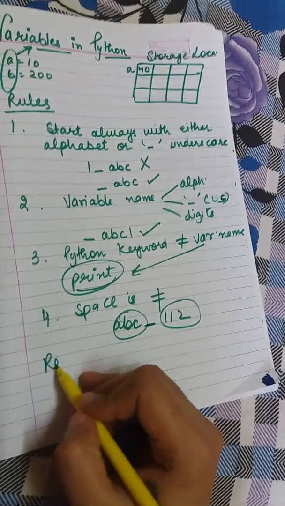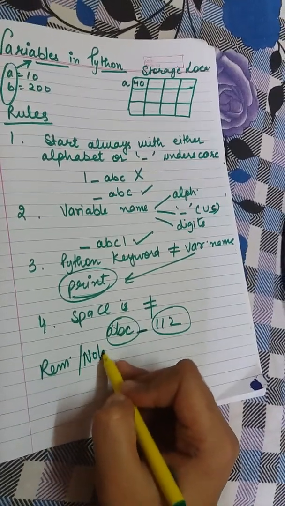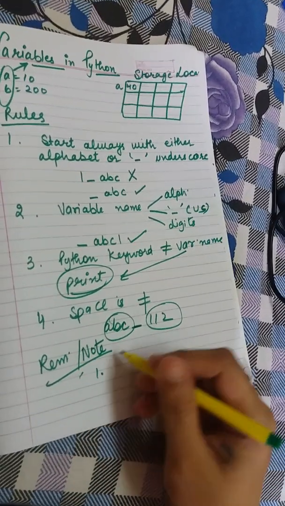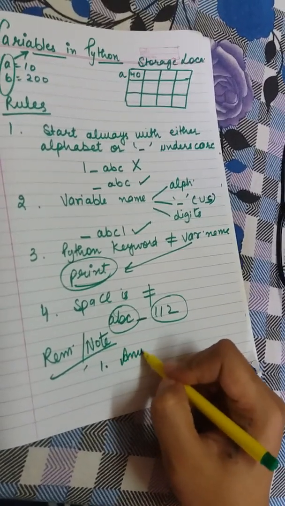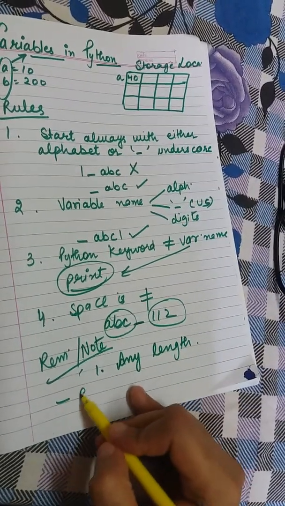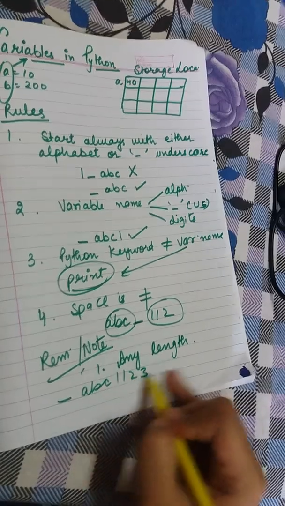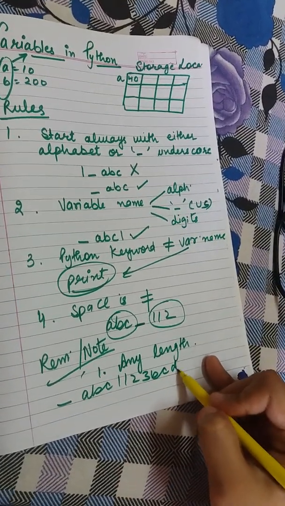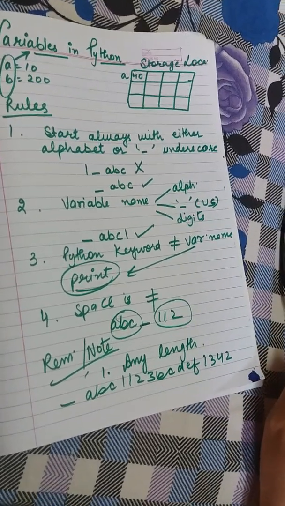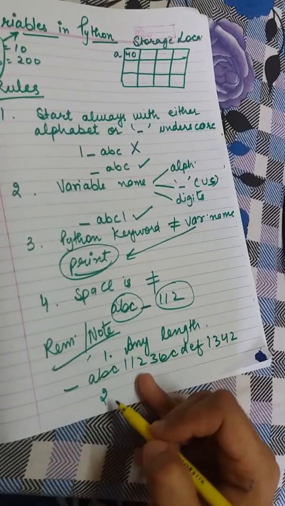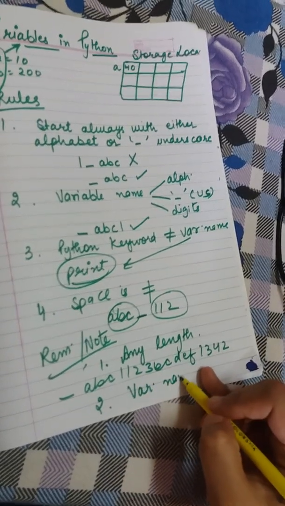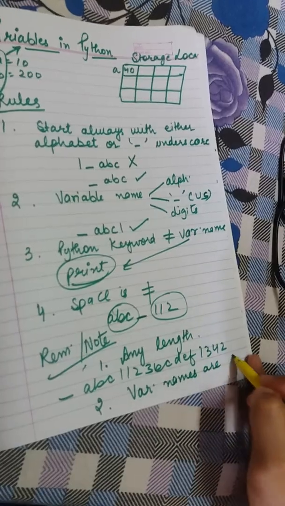Two things you have to always remember. The first is a positive one: it can be of any length. For example, underscore abc 1123 bc def 12134, any length. And the second one, beta, is that variable names are case sensitive.